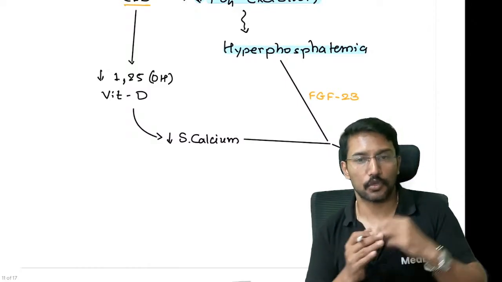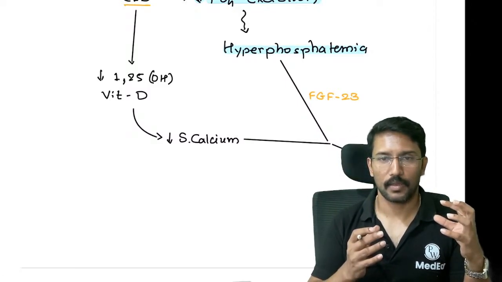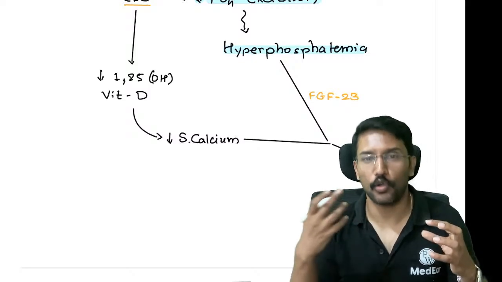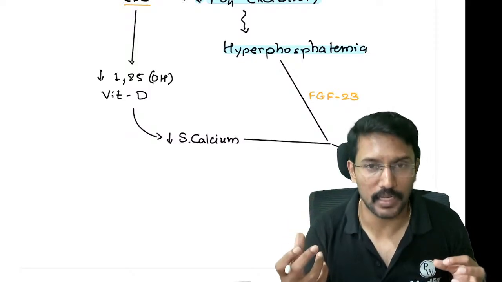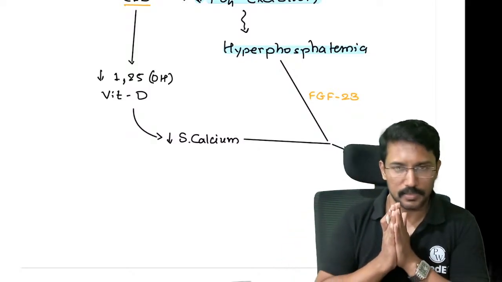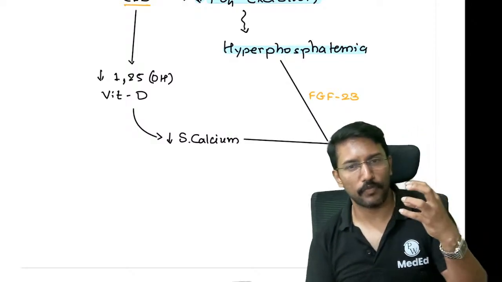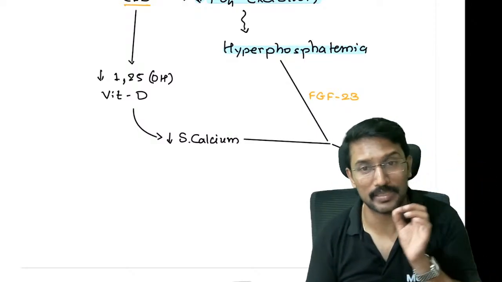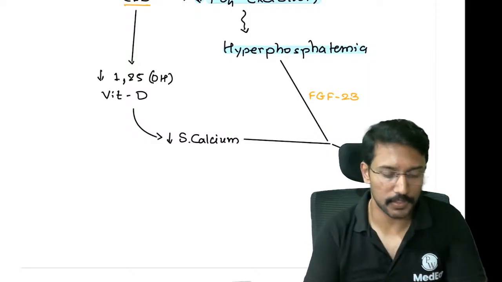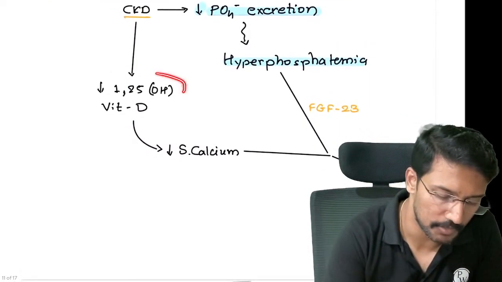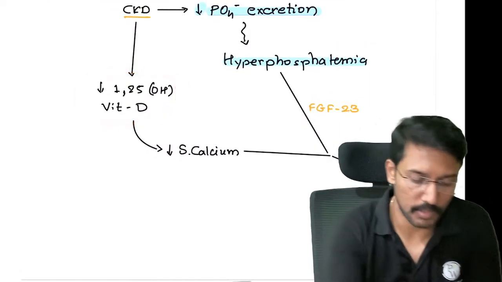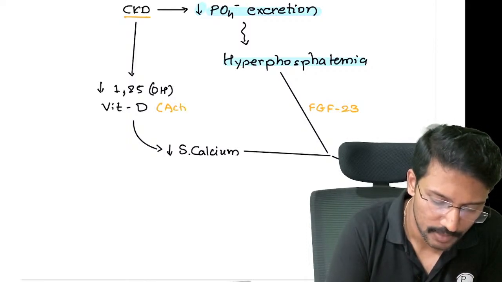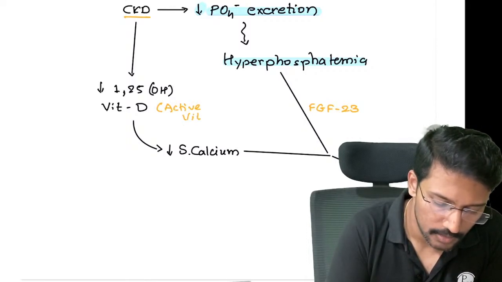We know that conversion of inactive vitamin D to 1,25 dihydroxycholecalciferol, or the active form of vitamin D, is done by the kidneys. Right? So one level of hydroxylation happens in the liver, and the second hydroxylation reaction happens in the kidney. So if the kidneys are dysfunctional, we will not be able to create sufficient quantities of active vitamin D. This 1,25 dihydroxycholecalciferol is what we call the active form of vitamin D.